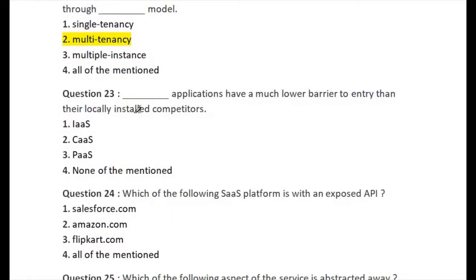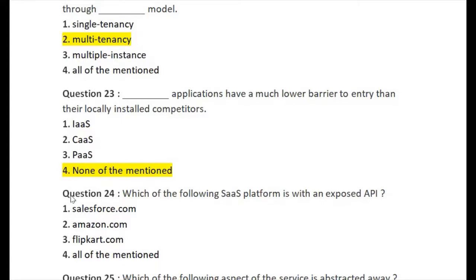Let's go for question number 23. Applications blank space application has a much lower barrier to entry than their locally installed competitors. First one is infrastructure as a service, second is container as a service, third one is PaaS, and fourth one is none of the mentioned. So the right answer of question number 23 is option number 4, none of the mentioned. This is the right answer of question number 23.